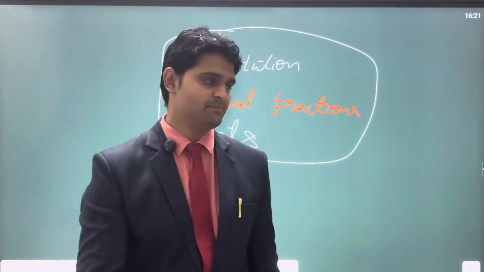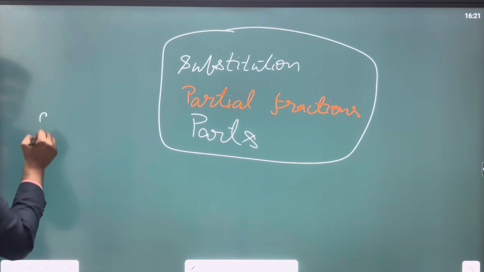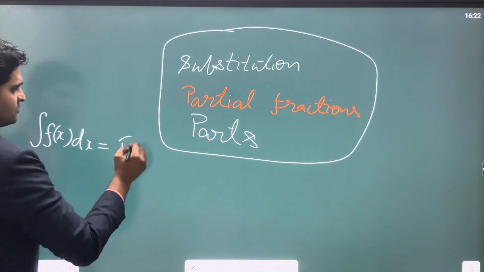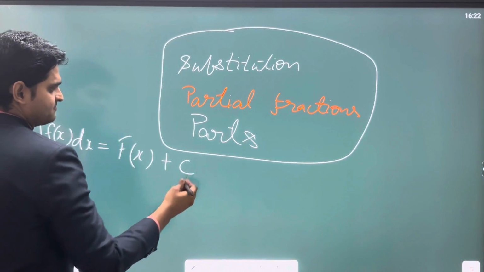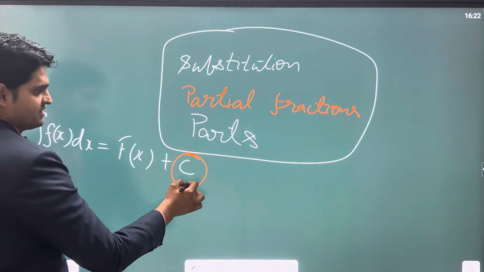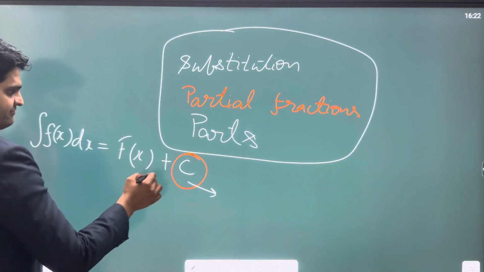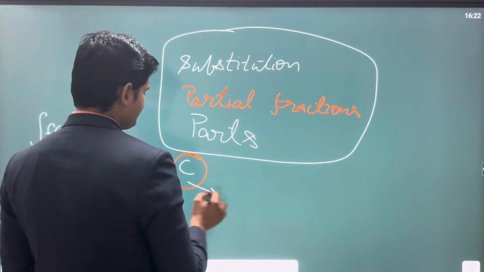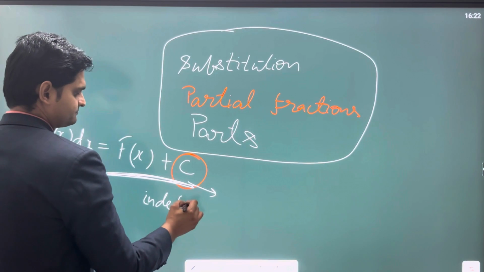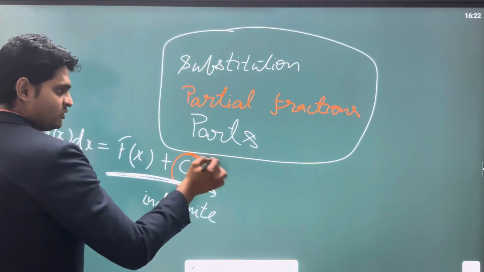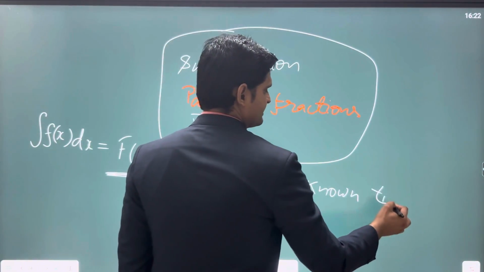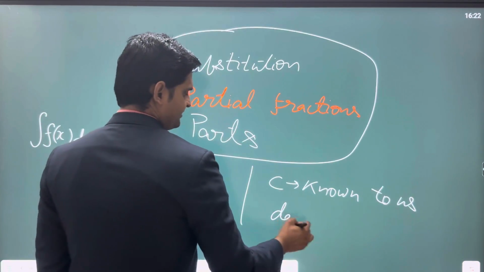And then a very important thing that we looked at was that integration of f of x dx is equal to F of x plus c, right? Now this plus c is an arbitrary constant, and if we do know the value of this arbitrary constant, then we will enter into definite integrals, right? Till the time we don't know the value of c, these are indefinite integrals. And if we know the value of c, then we will enter into definite integrals, right?